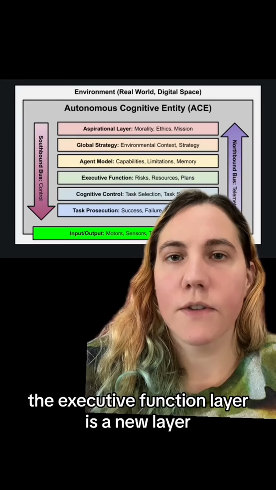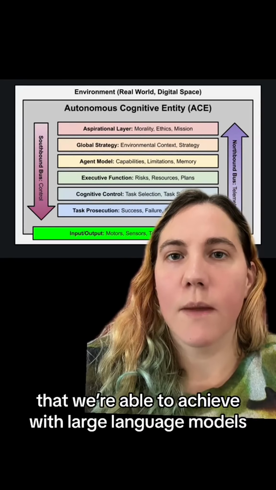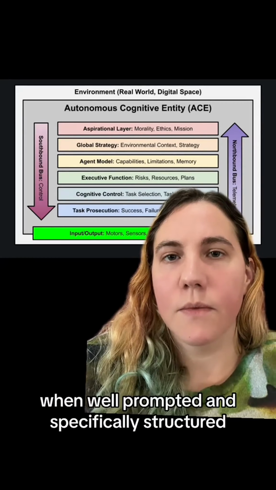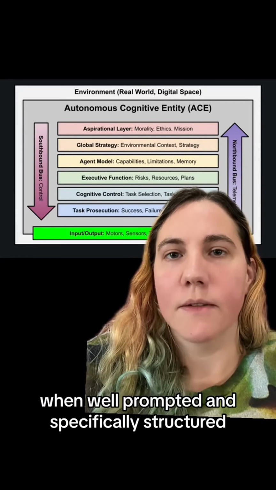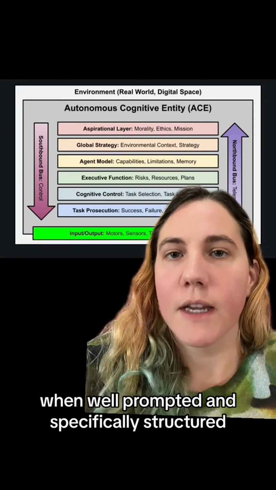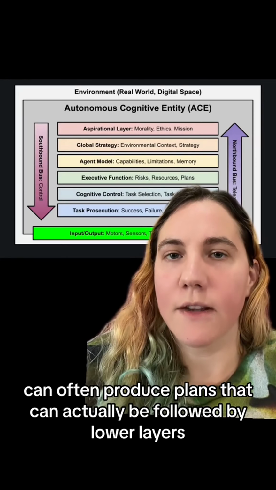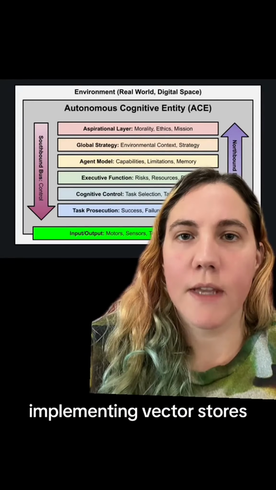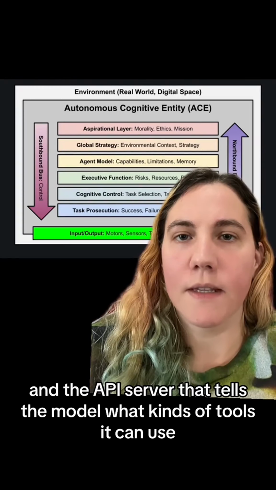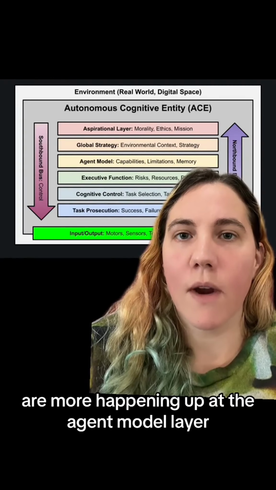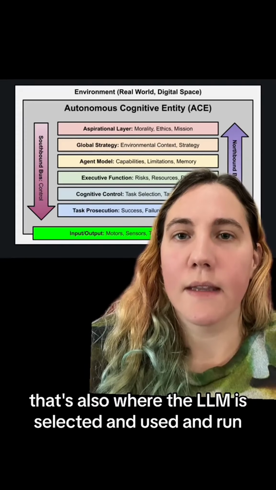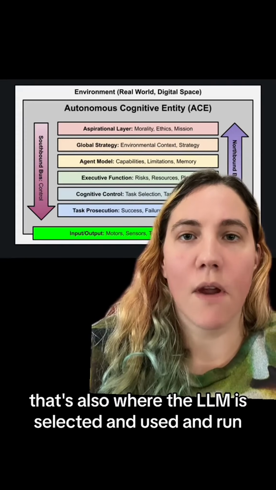The executive function layer is a new layer that we're able to achieve with large language models. The instructions, when well prompted and specifically structured, can often produce plans that can actually be followed by lower layers. Implementing vector stores and the API server that tells the model what kinds of tools it can use are more happening up at the agent model layer. That's also where the LLM is selected and used and run.